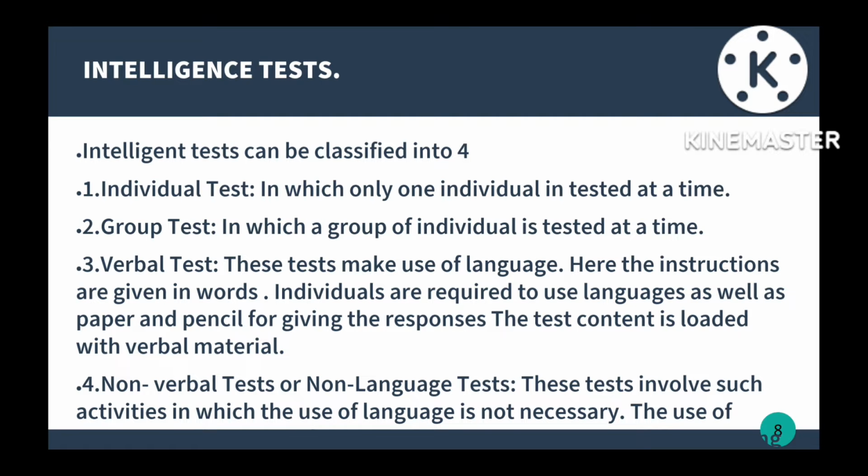The next is intelligence tests. There are 4 types of tests where we can see the intelligence of a child or a person. So first is the individual test.